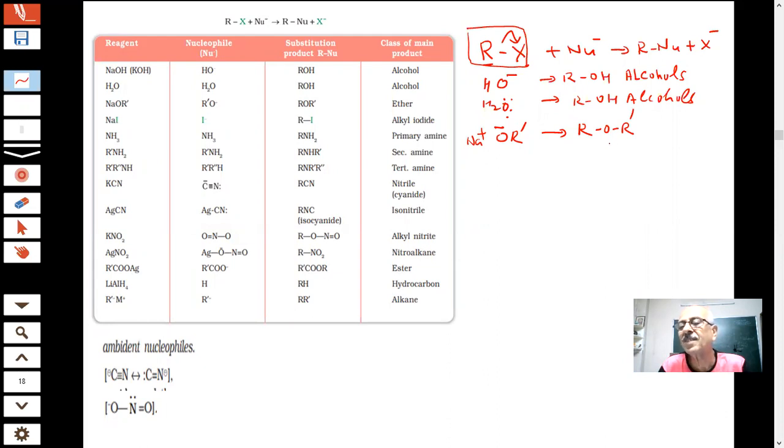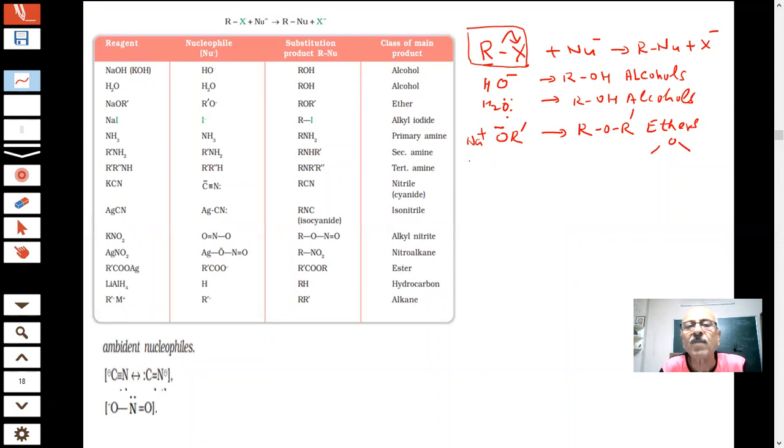Ether. These are not esters, sorry, ethers. This way we are able to prepare ethers. Students, you are preparing ethers by this method. This is a very important reaction. We are going to study this sodium alkoxide reaction with alkyl halides. Williamson synthesis of ether is very important. It will be asked in the paper.